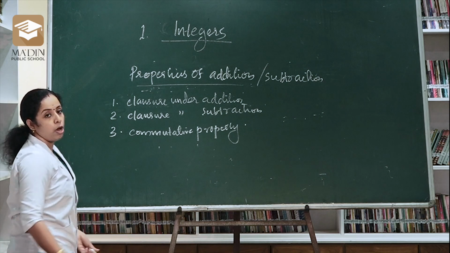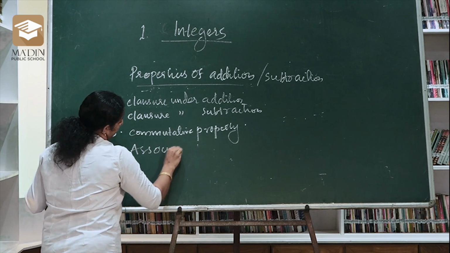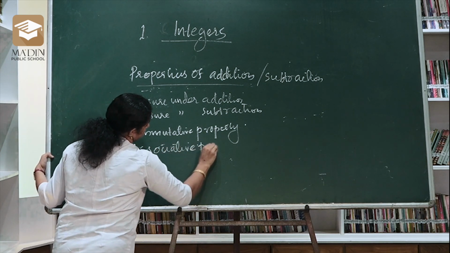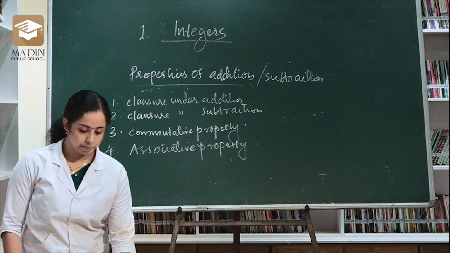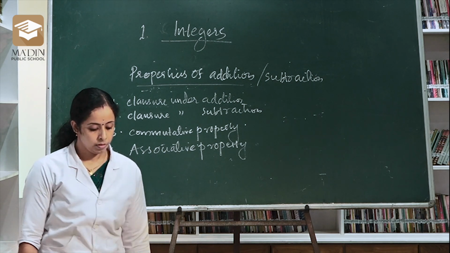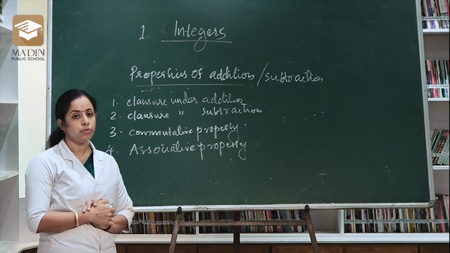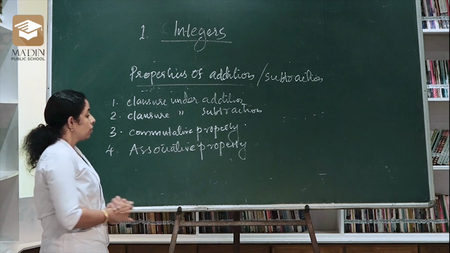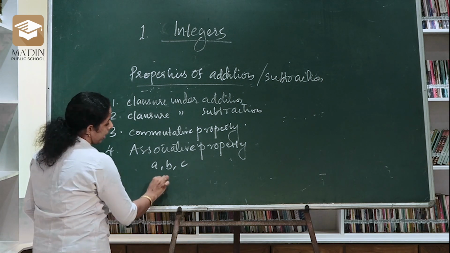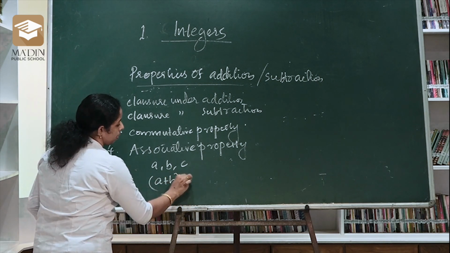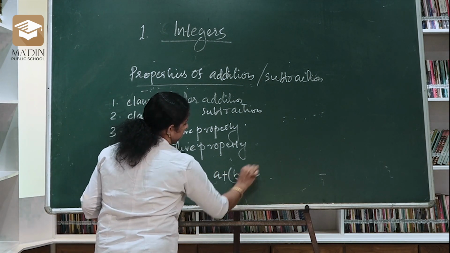Then, our fourth property is associative property. Our integer addition is also associative. So let's consider three integers, a, b and c. Then (a plus b) plus c is equal to a plus (b plus c).